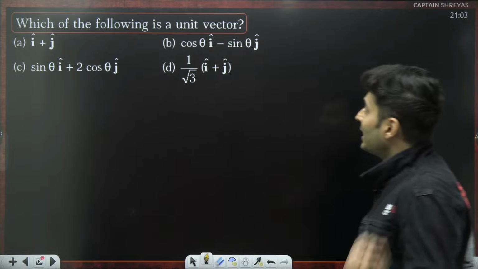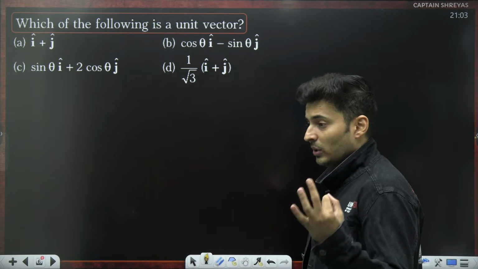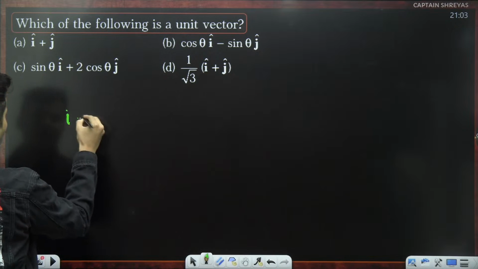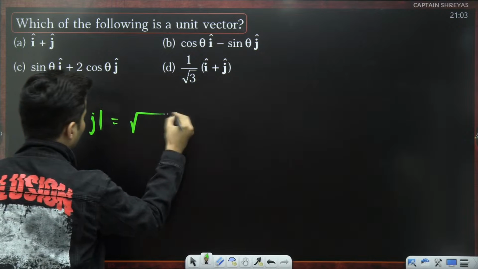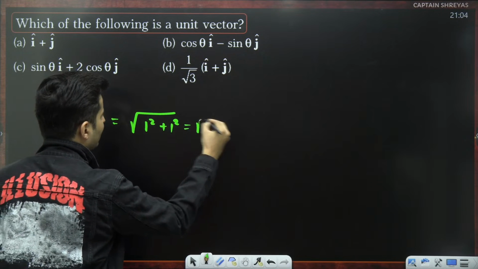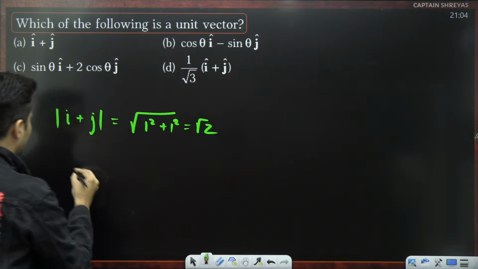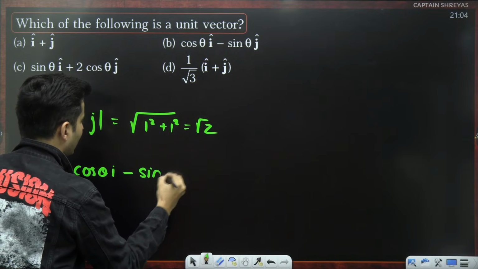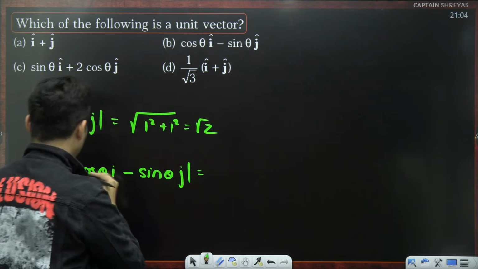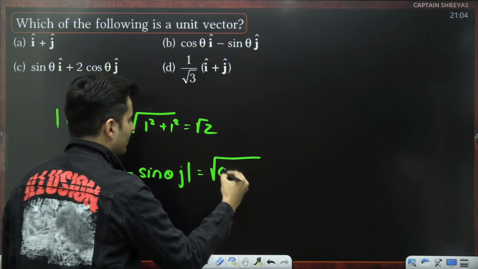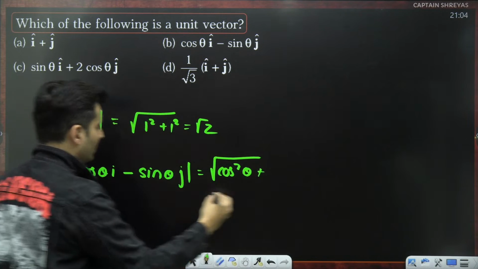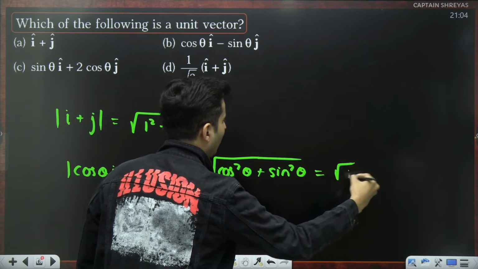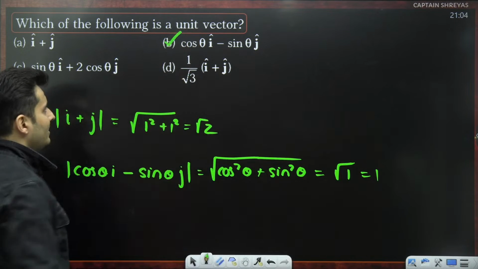Which of the following is a unit vector? That means the magnitude should be 1. Now, if you find the magnitude of i cap plus j cap, it will be root of 1 square plus 1 square, which is root 2. If you see the magnitude of cos theta i cap minus sin theta j cap, it will be cos square theta plus sin square theta. Cos square plus sin square is basically 1, so it is 1. Oh, perfect. So the answer is B.